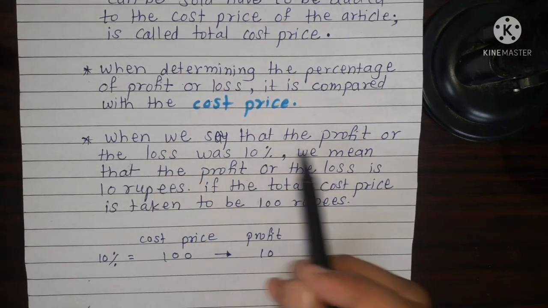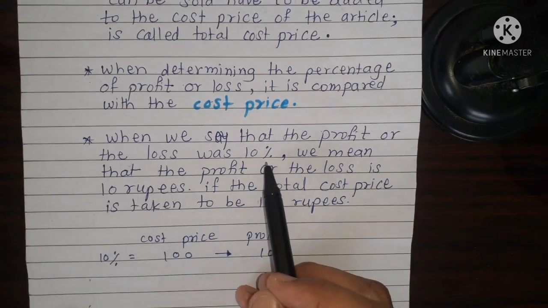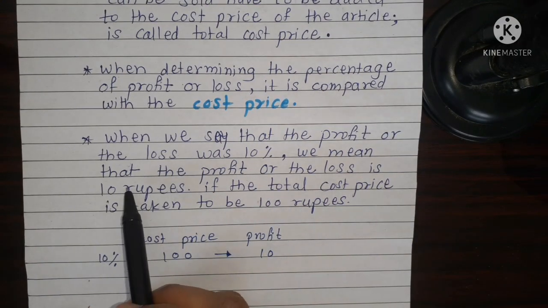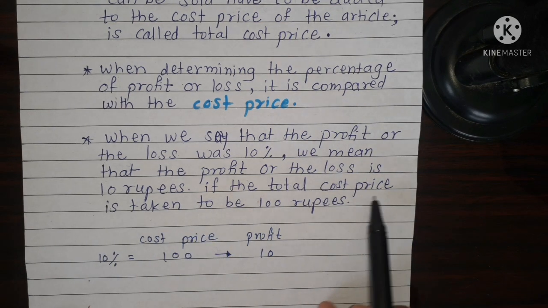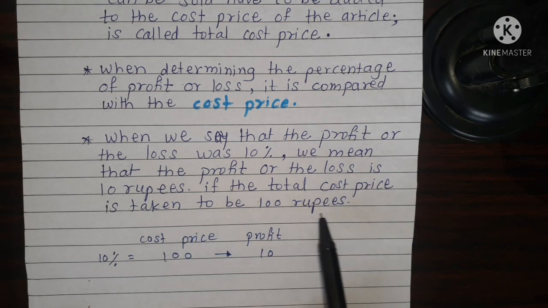When we say that the profit or the loss was 10%, we mean that the profit or the loss is 10 rupees if the total cost price is taken to be 100 rupees.